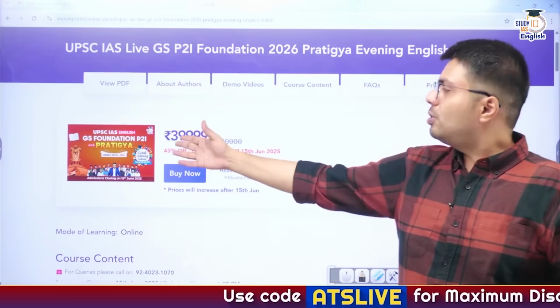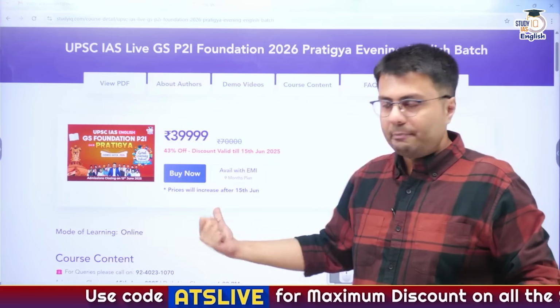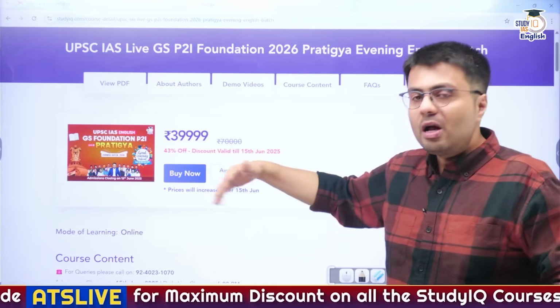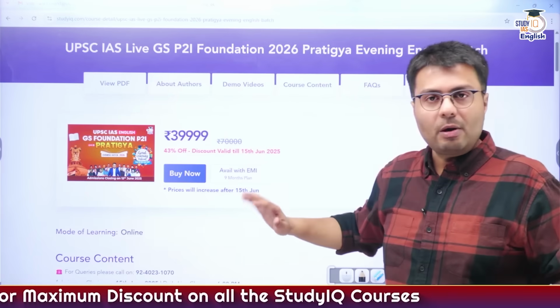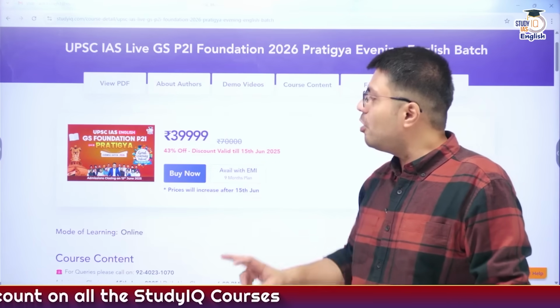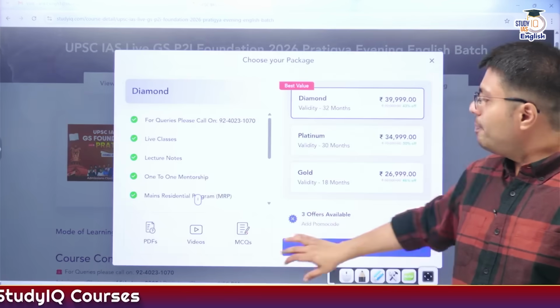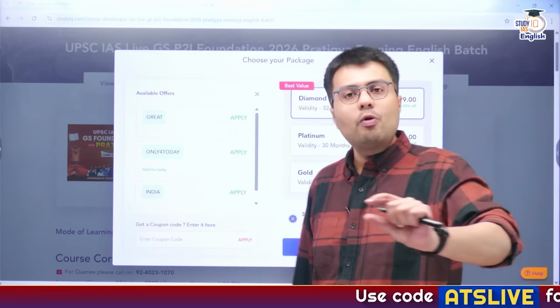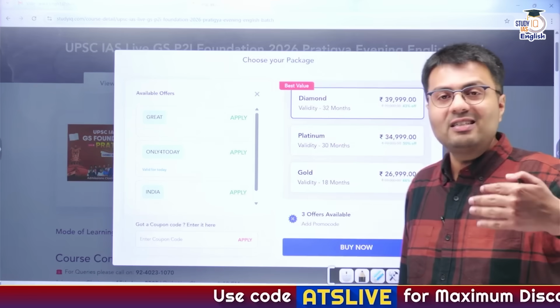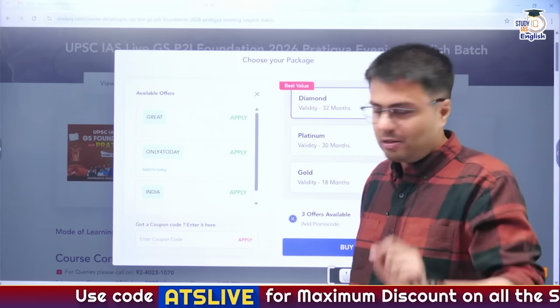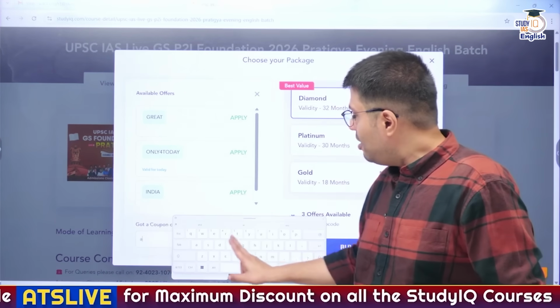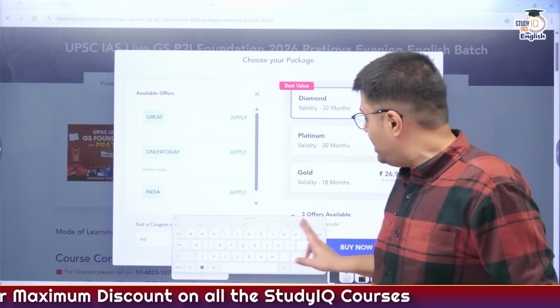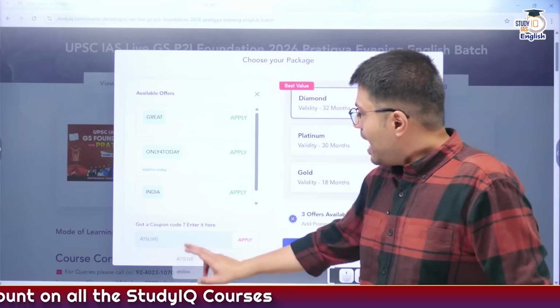Right now, this shows that the course fee is 39,999. But you can get admissions even at an amount which is a discount from this amount. How to apply the discount code? Click on Buy Now here. Once you click on Buy Now, on the right, there's an option to add promo code. Click on this. There must be a code flashing on the bottom half of your screen that says use the code ATS Live to get maximum discounts. So you have to enter the words ATS Live here and click on apply.